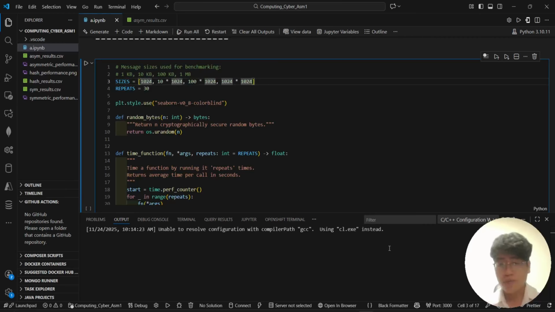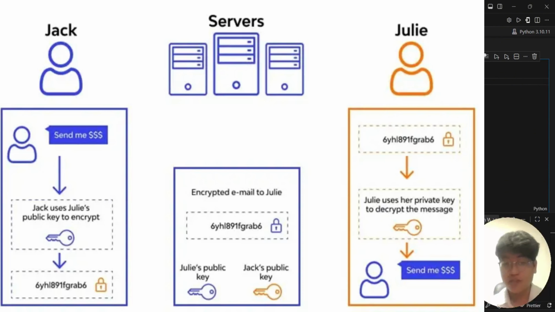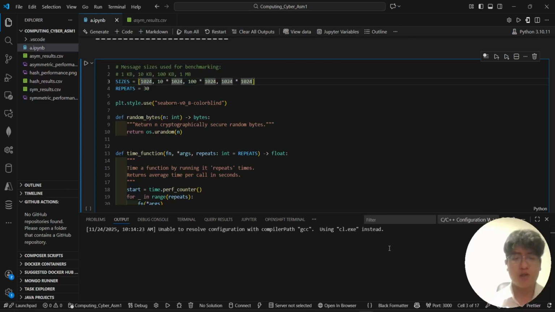The core problem is that secure messaging apps need to protect three main things. First is message privacy through encryption, message integrity through hashing, and user identity through digital signatures. But different algorithms perform very differently in real-world conditions. That is why some work better on new phones, some work better on old phones. Some are fast but lack advanced features. So my goal was to measure these differences systematically.